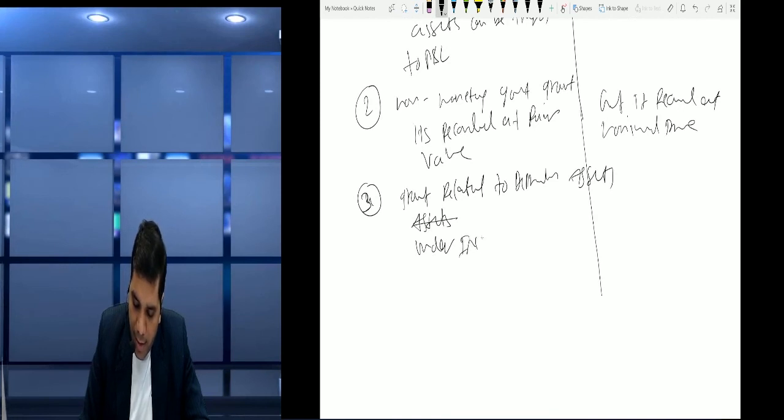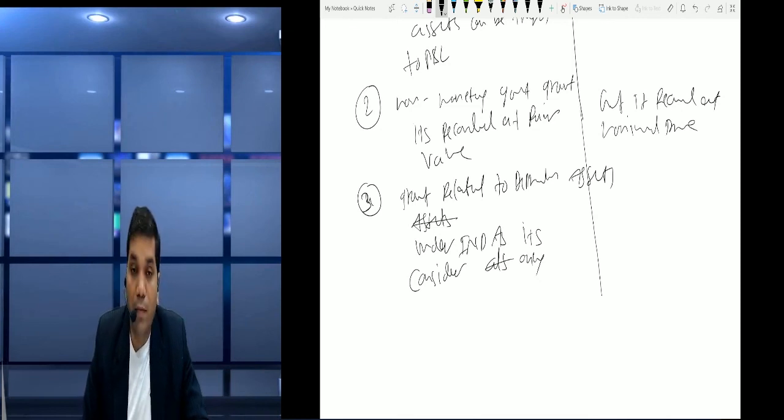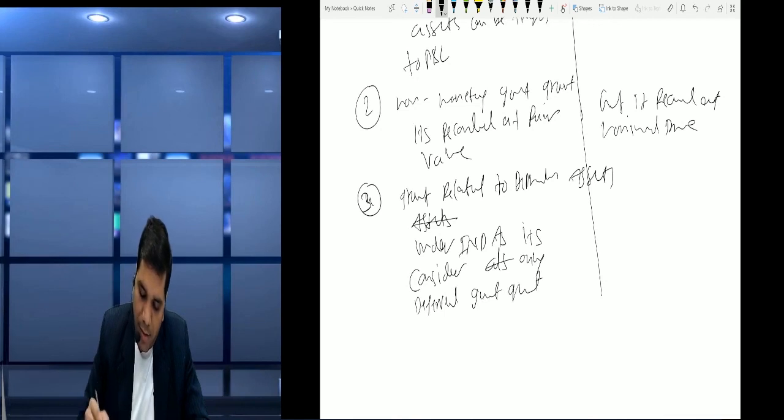Under Ind AS, it's considered only deferred government grant.